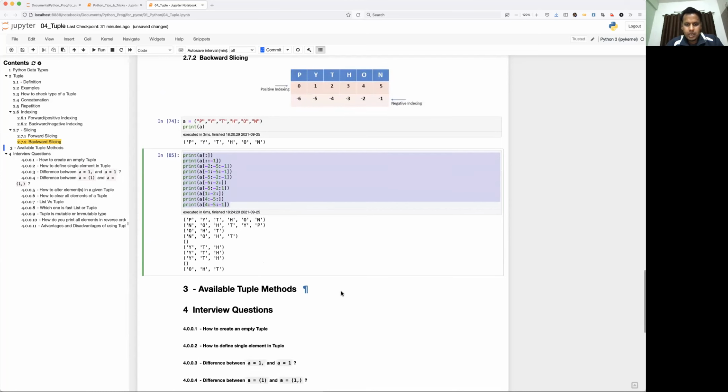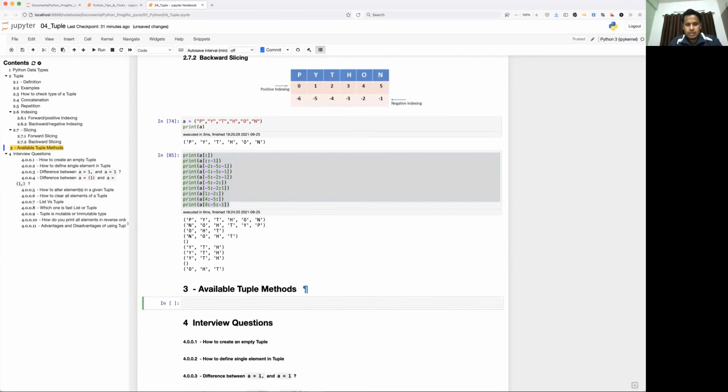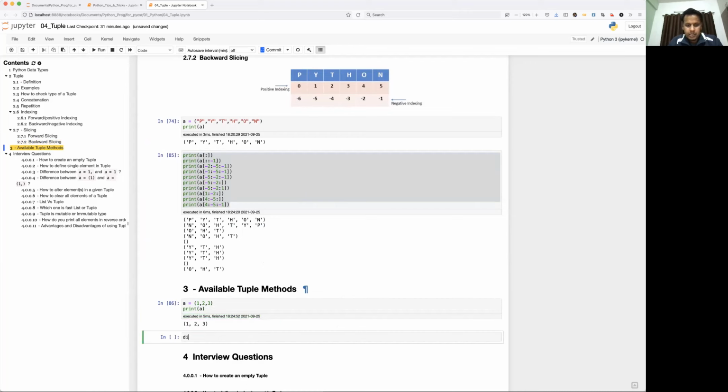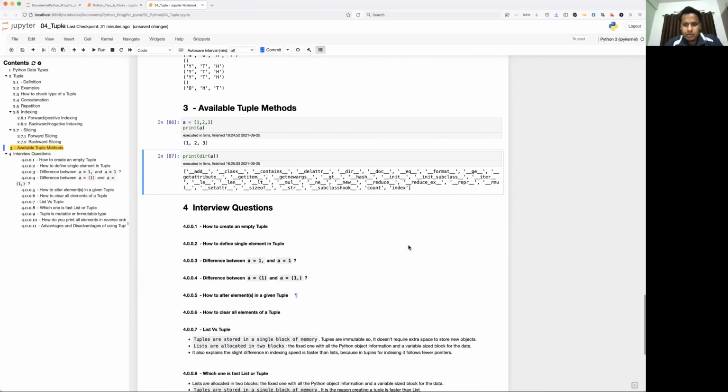Let's take a look at what methods are available for tuple. I'll just take one example, 1, 2, and 3. As I mentioned, dir is the function which will print all the supported methods for any object. So I'm going to give a, that is the tuple. So guys, here if you notice, we have only two methods available, count and index.